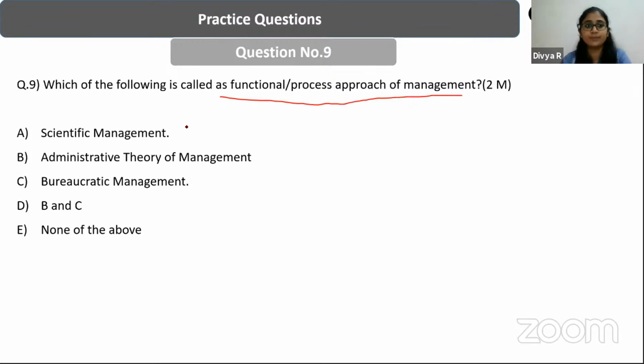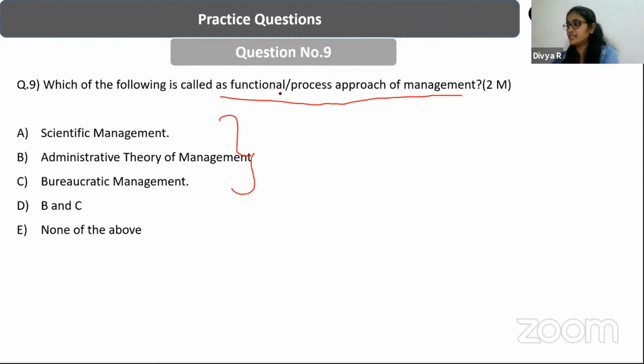Next question: which of the following is called a functional or process approach of management? A, scientific management. B, administrative theory of management. C, bureaucratic management. D, B and C, and E, none of the above. So what is the answer? There are various theories. We spoke about classical yesterday, neoclassical, and modern. Here we have all the classical theories. Which of these are called the functional or process approach?